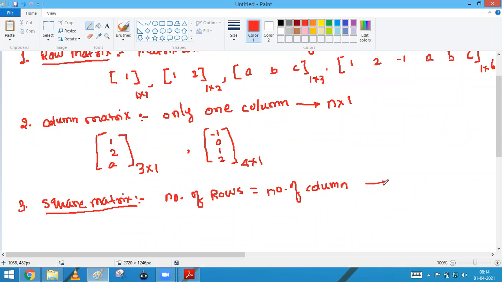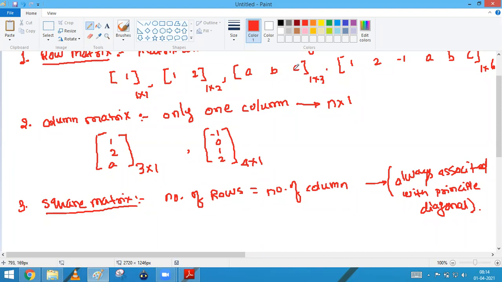Can we say that this type of matrix is always associated with what? Always associated with the principal diagonal. Yes. Yes, guys. The square matrix is always associated with what? The principal diagonal. It was told yesterday. Okay, other than it, if you try to find the principal diagonal for this, like 1, 2, A, B, C, we cannot find the principal diagonal here.